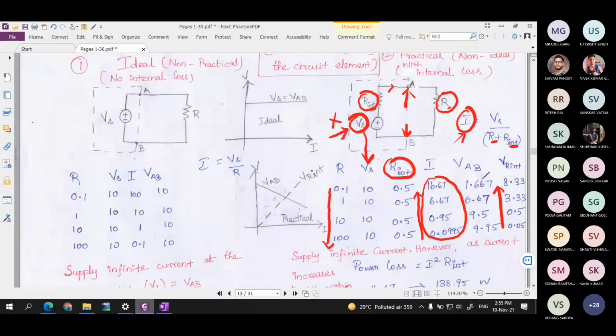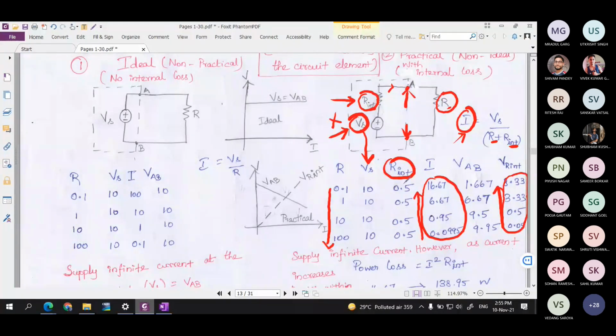Okay, so this is the voltage across the terminal VAB. Here, when the current is increasing, the voltage across the terminal is going to decrease, as I said before. That is one thing. And the second thing is, when the current is increasing, the voltage drop within the source is going to increase, that you can see clearly here.